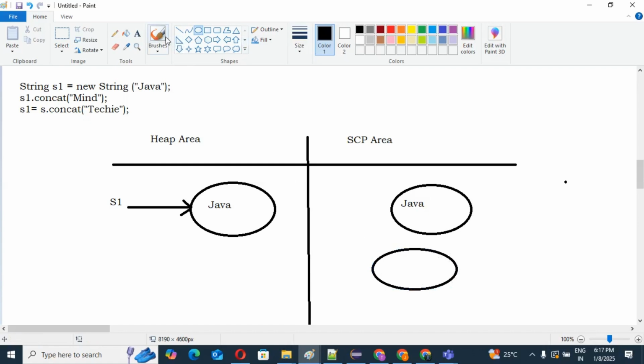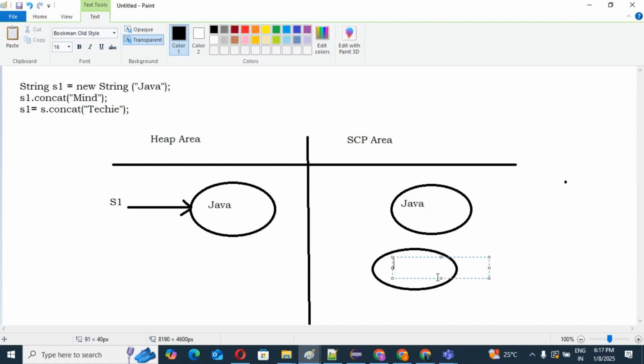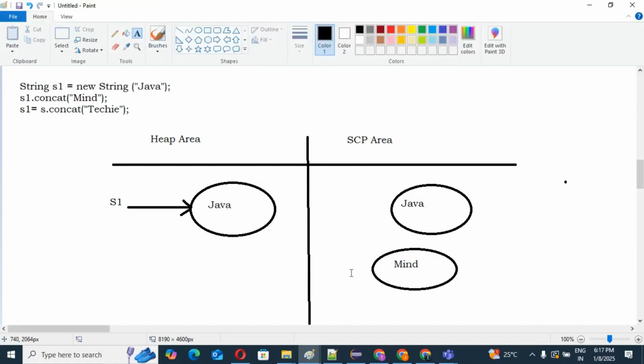Okay, that is a what? Mine. Yes or no? That is mine, correct? Then tell me what happened in our heap area. So let's see, s1.concat("mine"). So s1 is, as of now, Java. If you're going to concat mine, then you know the variable.